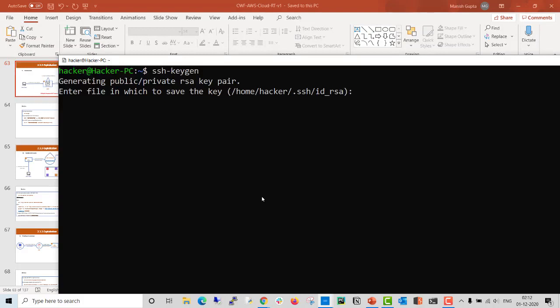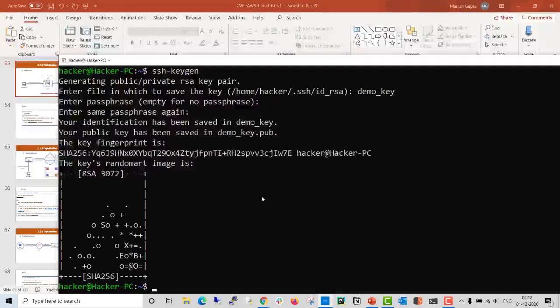Let's mention the name here, demo key, with no passphrase. It will generate the key here. So you can move to this directory, home, like .ssh. That's it.